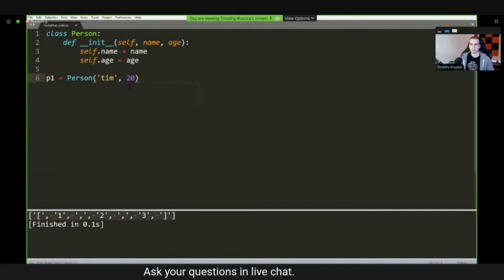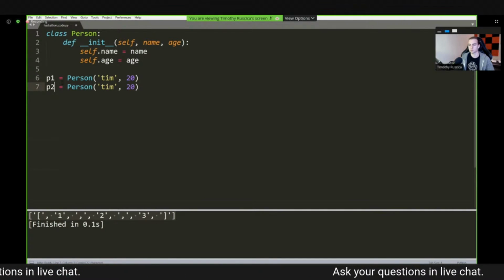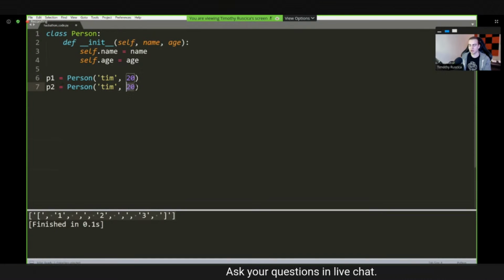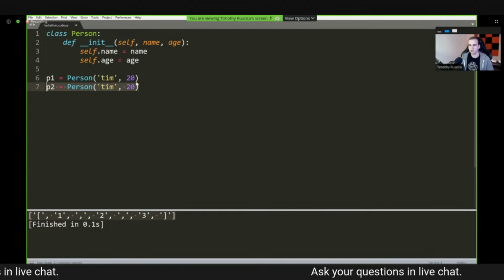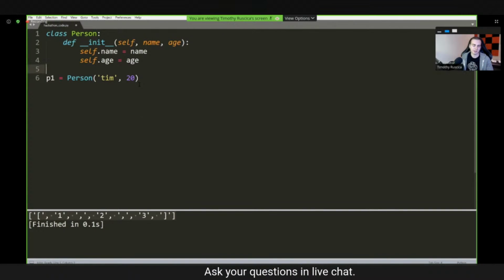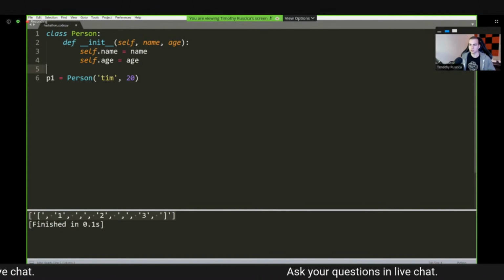Now, if I want to make another person, all I have to do is simply duplicate this line. I can do something like p2 equals Person. I can change the name and I can change the age. And all of these people will behave the same. All of these people will have the same attributes, so the name and the age. And I don't have to worry about storing things in indexes. It just makes it really nice, clean, and easy. I could technically have a list of persons, so on and so forth.